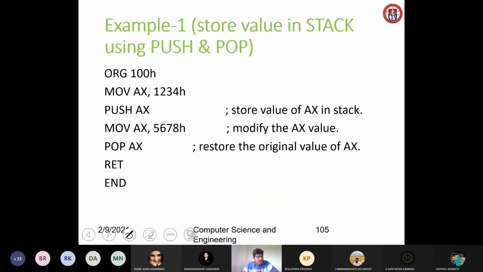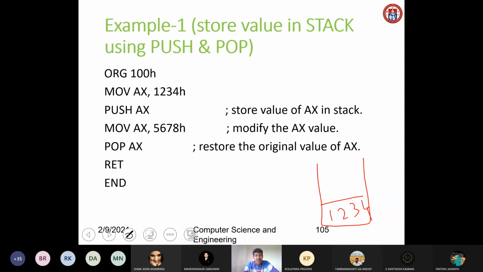For the previous one, we are just modifying the value. So what I did here, I'll explain. First, move AX comma 1 2 3 4. Now the value of AX is 1 2 3 4. Now pushing AX. Now the top of the stack is 1 2 3 4. Again I am moving 5 6 7 8 into AX. Now the value of AX is 5 6 7 8.